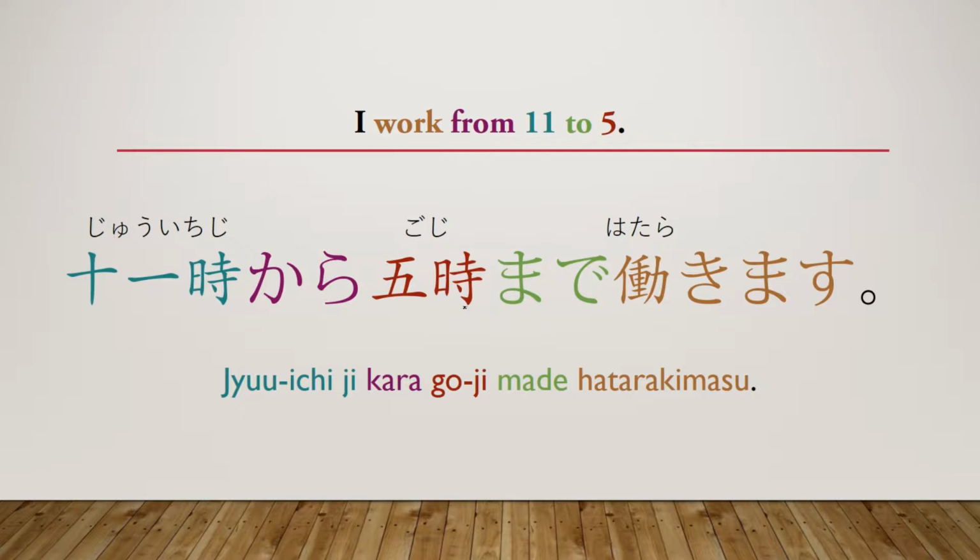Now, I believe Japanese also do use military time sometimes, so that can also be thrown in here, but I'm just keeping it simple, AM, PM kind of time, where it's only in 12-hour blocks. So yeah, you're saying from the thing that goes before it, until this, the thing that goes before made. And then hatarakimasu is just the verb for to work. So that is just saying that you work from 11 to 5. Okay, let's go ahead and move on to the next example.